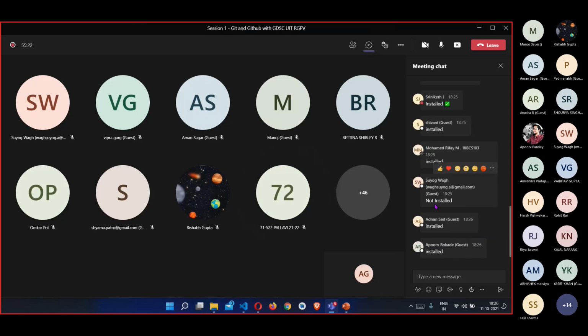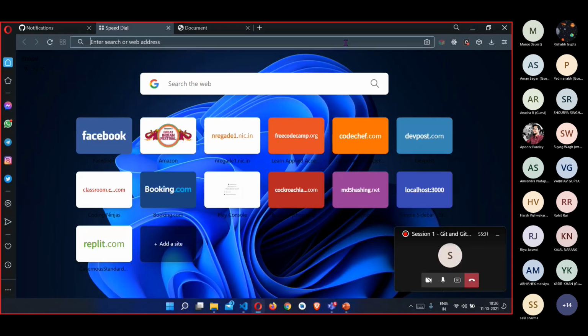Yeah, I can see many people are saying that they have Git installed, and Suyog is saying that he doesn't. No need to worry. I'll also tell you how you can install Git. It's not a big process.